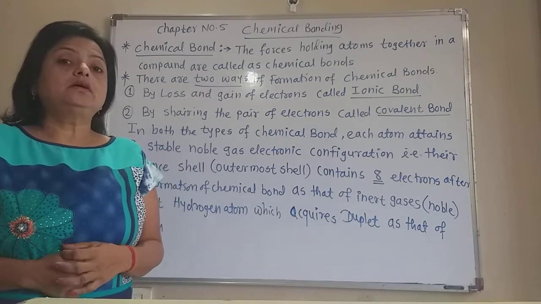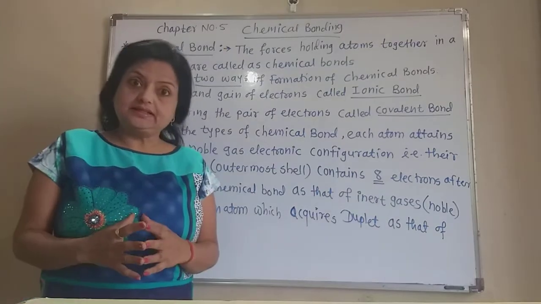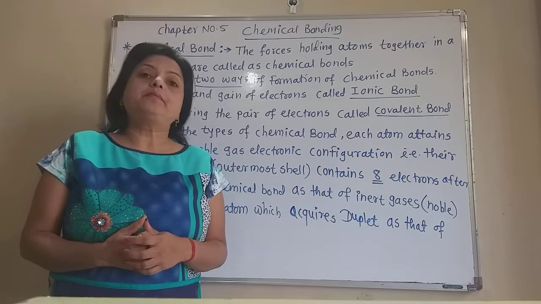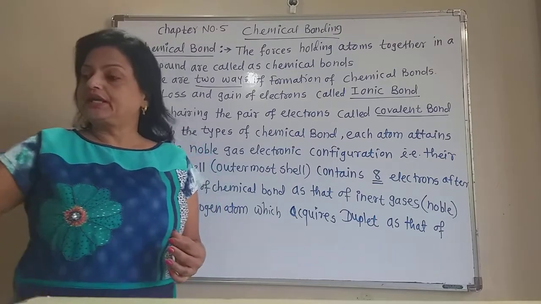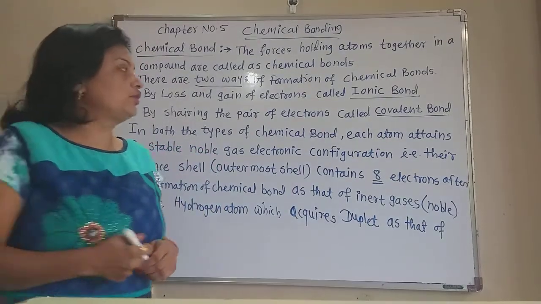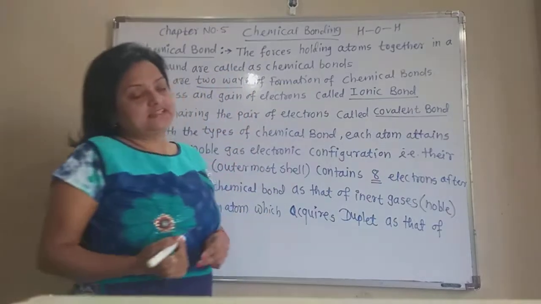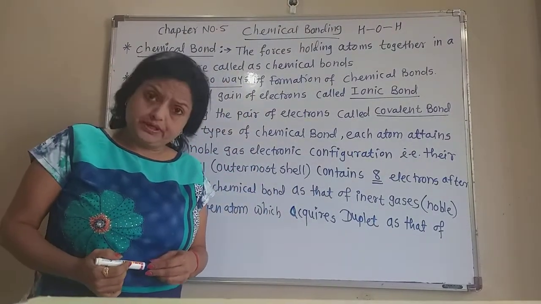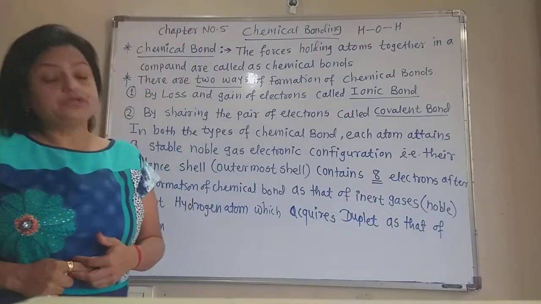In molecules, atoms are held together by chemical bonds. For example, in the water molecule, H2O, there are two bonds: H-O-H. These two bonds are there. Atoms are held together by chemical bonds in molecules.